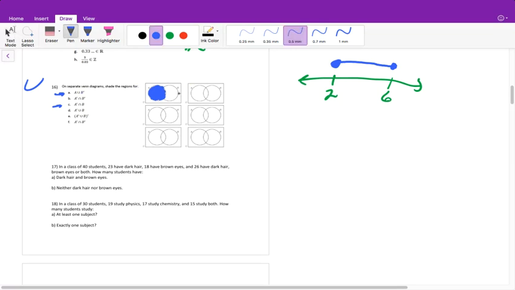And then it says union B complement. Well, B complement is anything outside of B. So that means we can color in the rest of our universe. So this would be our coloring and our final answer, everything that's outside of just B.